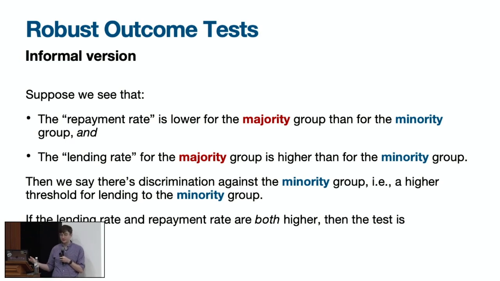If both the lending rate and the repayment rate are higher, then the test is going to be inconclusive. So it could be that what we're seeing is the result of discrimination. It could be that what we're seeing is also the result of a uniform decision policy for both groups and just differences in risk distributions. We're just not going to be able to say on this basis.